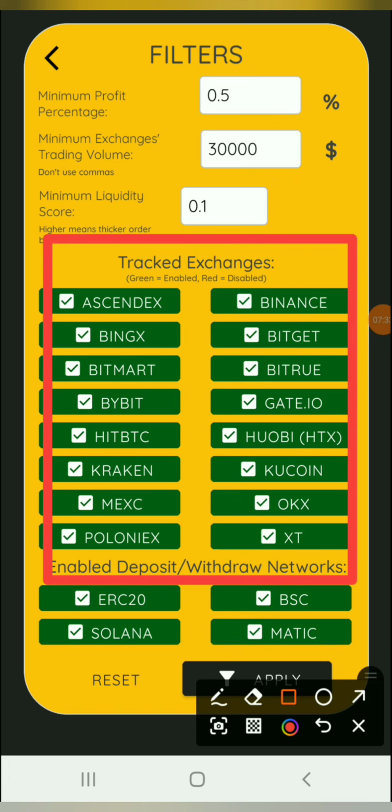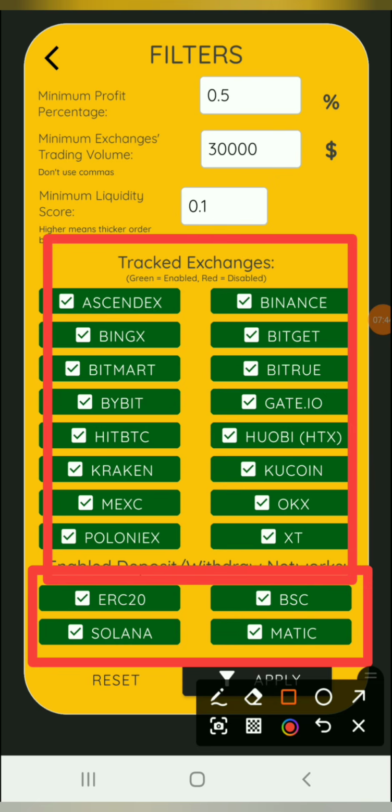There's so much over here, and below here is the network type that this arbitrage supports. You can just toggle off any one that you don't use and leave the ones that you use, and the application will filter only the arbitrage that is available on the platform you are currently using, if you cannot open all.